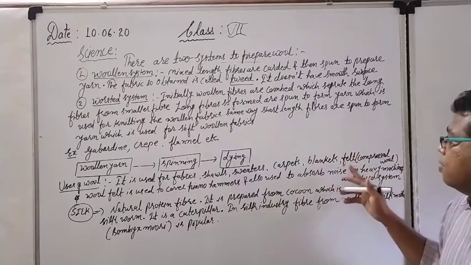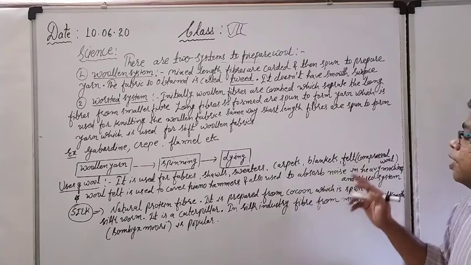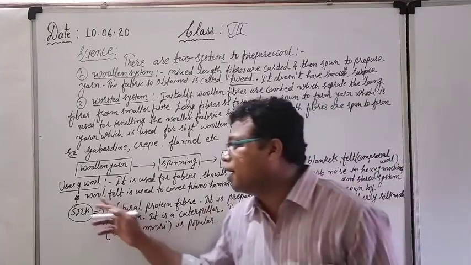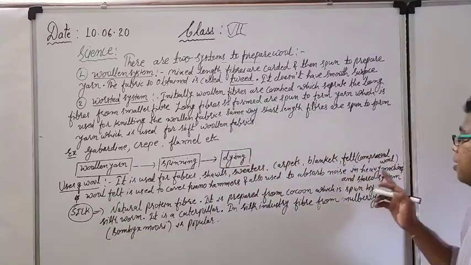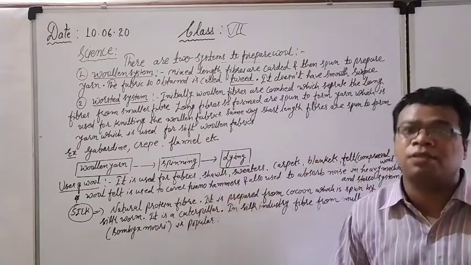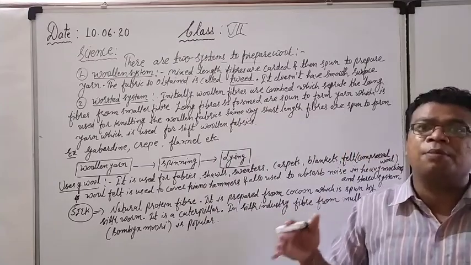Right now see felt. Felt is what? Felt is the compressed wool. So in the felt form, compressed form also, it can be used in different ways. Right now see the second use, wool felt. Wool felt that we know here is the compressed wool. It is used to cover the piano hammers. Piano, musical instrument. Piano hammers, means their buttons.